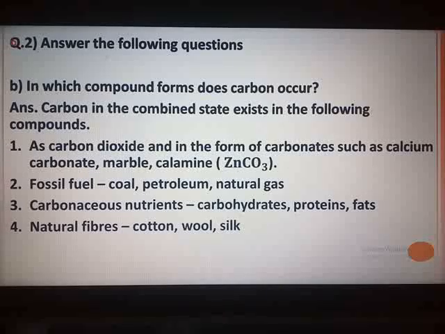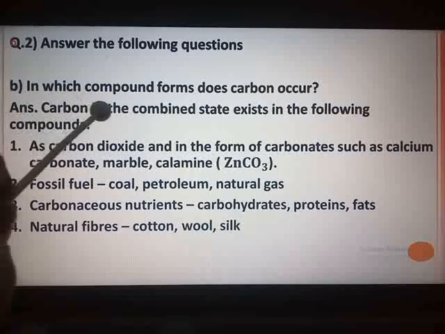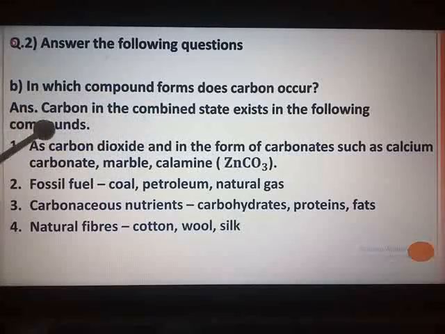So wherever you see about the combined state, there you just add: carbon in the combined state exists in the following compounds. I hope you have got it. Page number 139, very first paragraph.